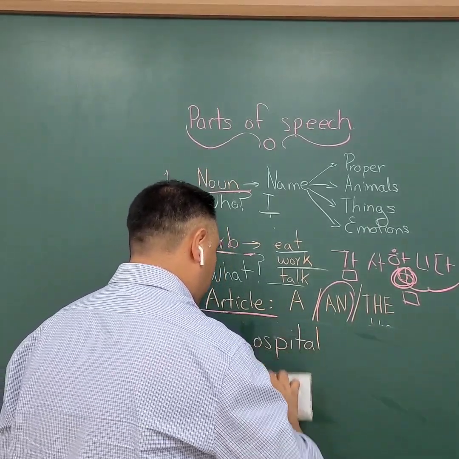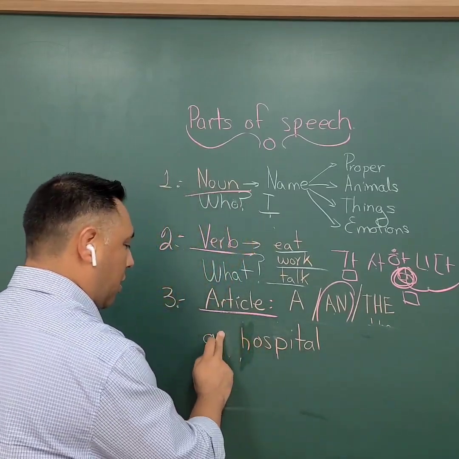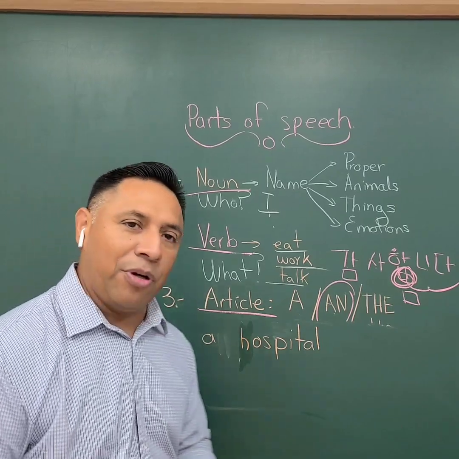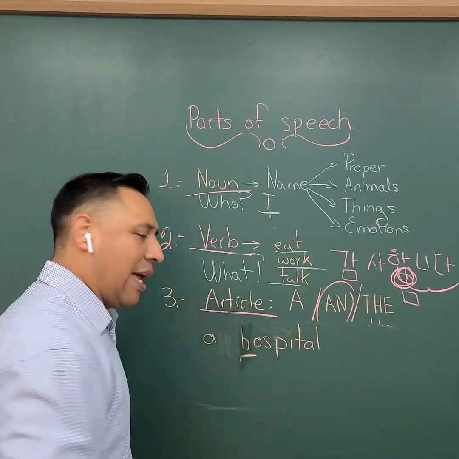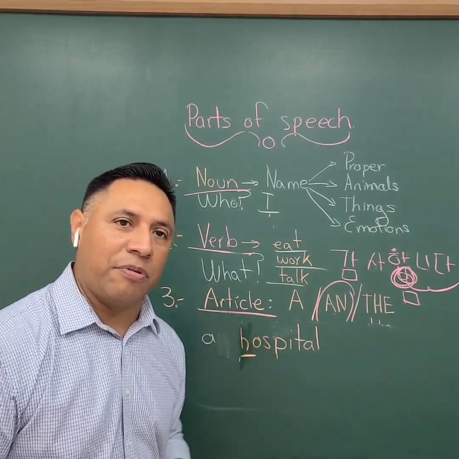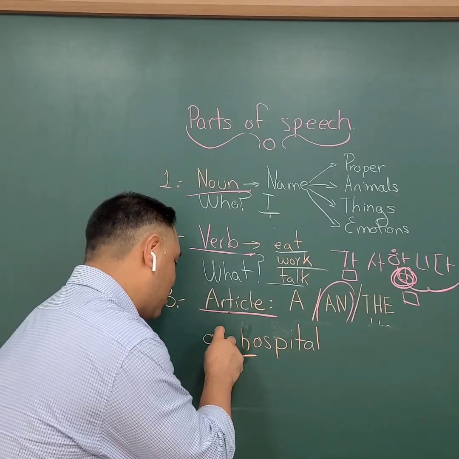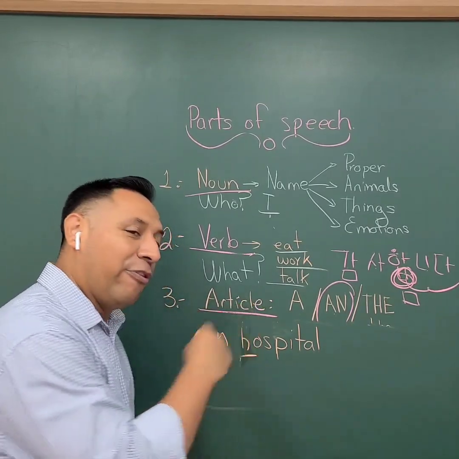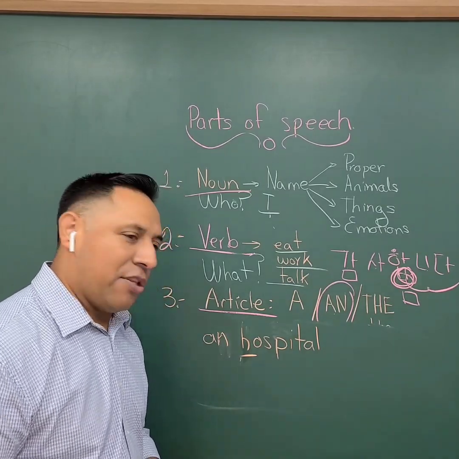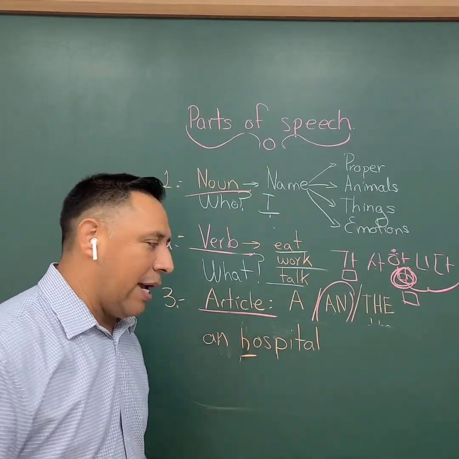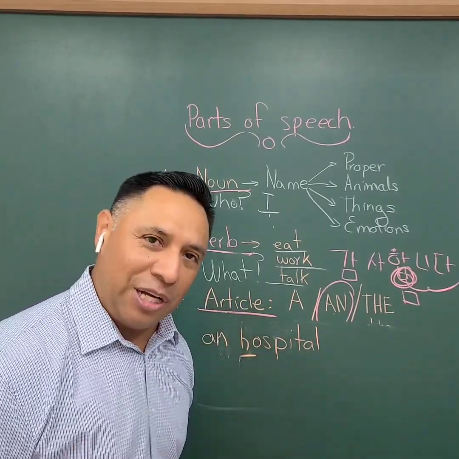But we in America, at least in California, for sure, we don't use the an. I'm going to go to a hospital, because the H does have a sound in our English from America. So a hospital. This is correct, as well as this one here. Both of them are correct, okay? And if somebody says that you were wrong because you wrote A-N with the word hospital, tell them to come see me, and then we'll talk about that.